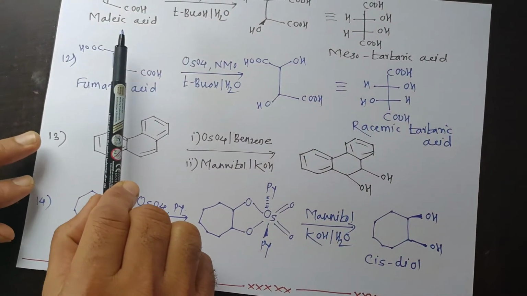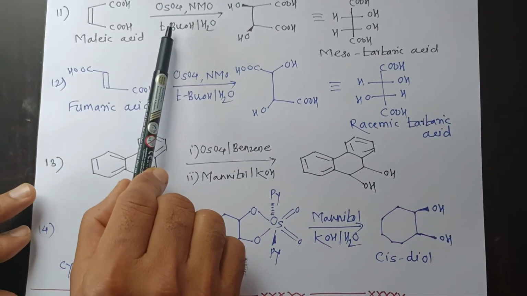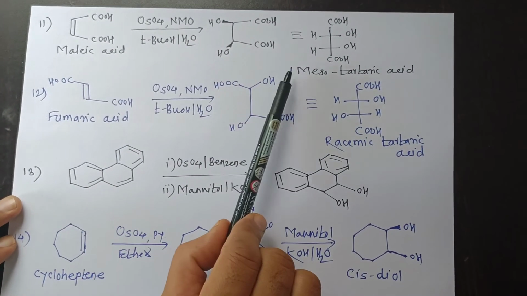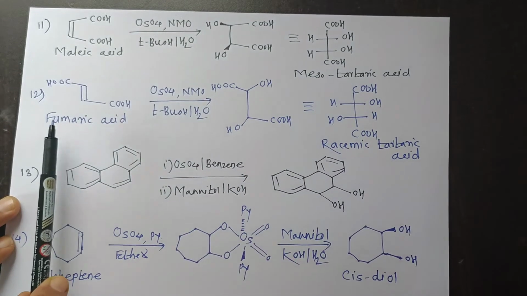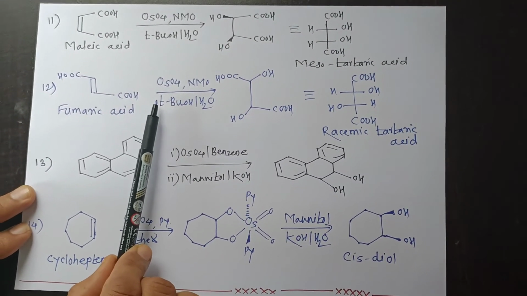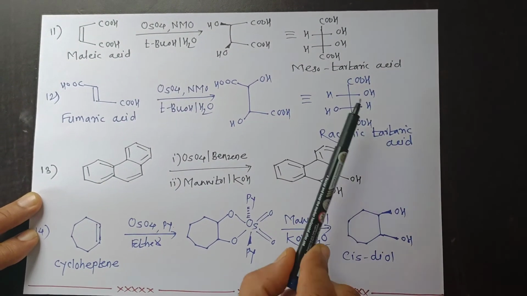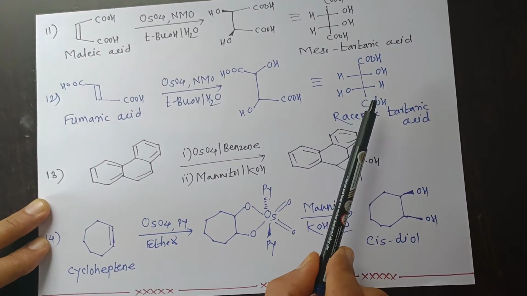Here we have maleic acid, that maleic acid on osmium tetroxide oxidation converts into meso tartaric acid. This fumaric acid on cis dihydroxylation using osmium tetroxide forms racemic tartaric acid. So here again stereochemistry is very important.